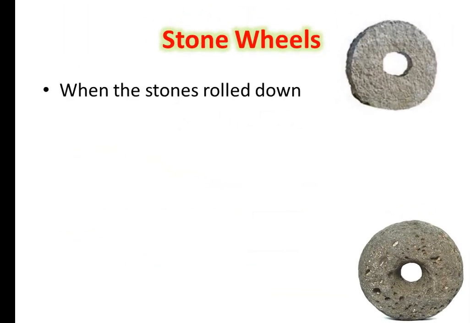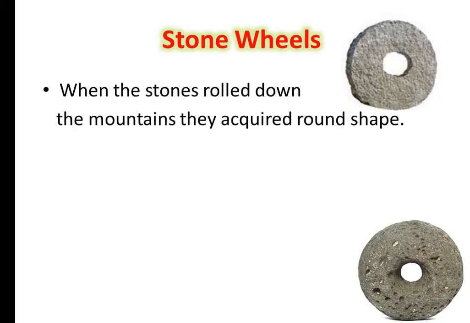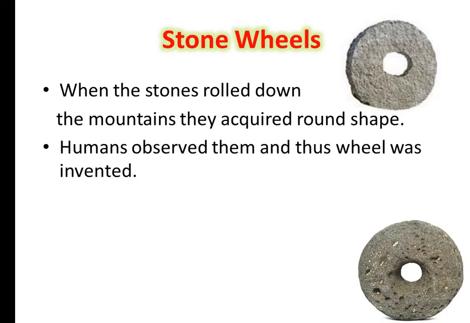You know, children, when the stones rolled down the mountains, they acquired a round shape. As the stone was rolling down the mountains, it became round in shape. And our early human beings observed them. They found out that the wheel was invented. You know, children, that was the first scientific invention.